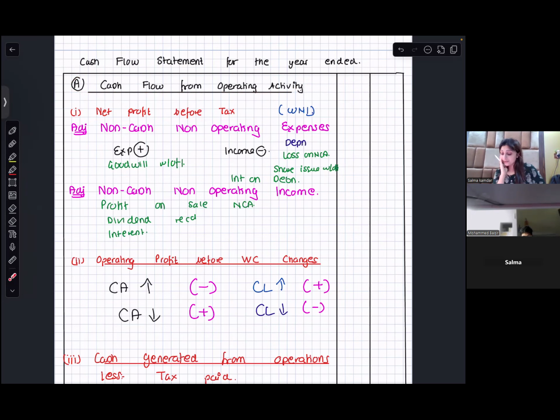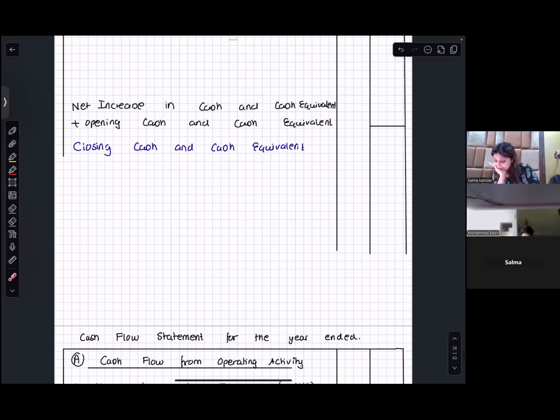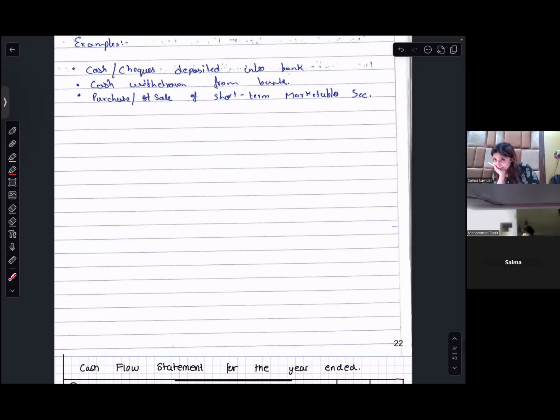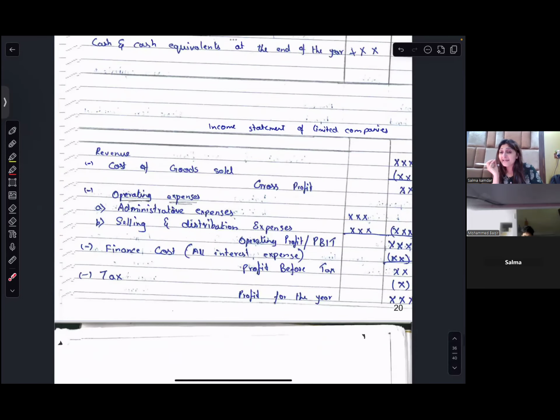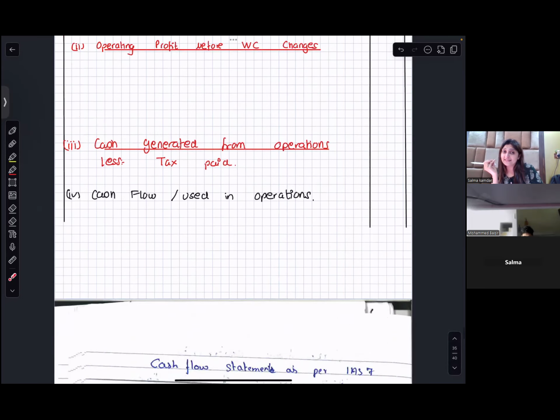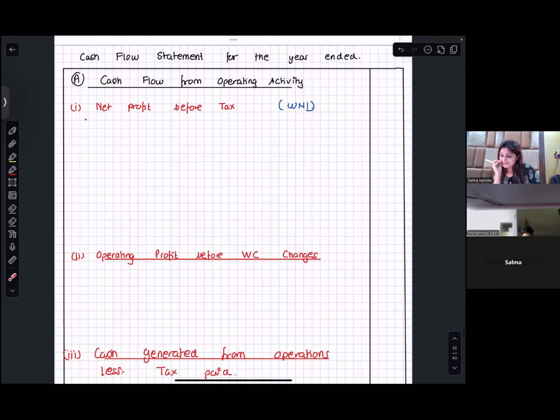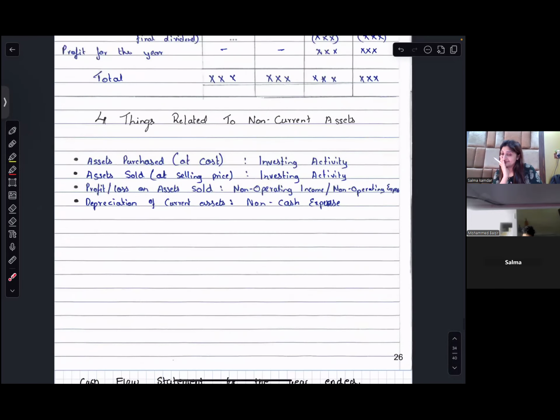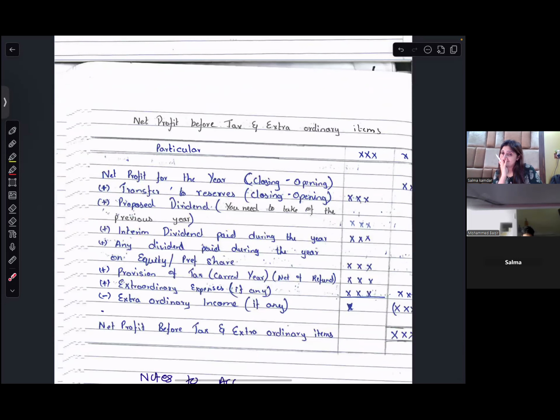What is there in the working note? There is net profit for the year, closing minus opening, transfer to reserves, proposed.